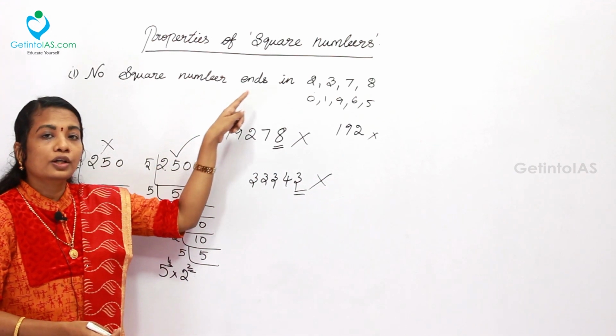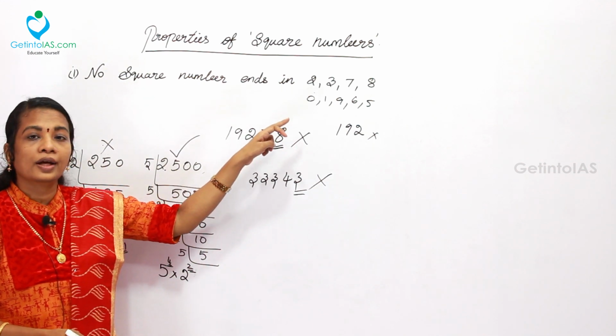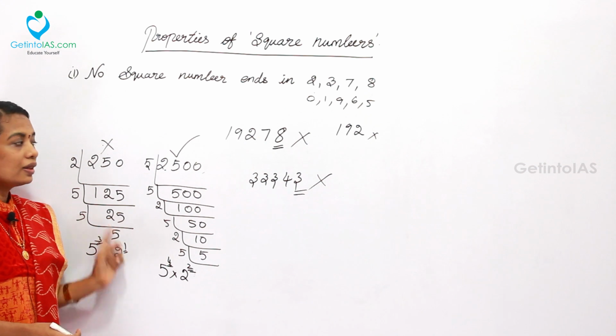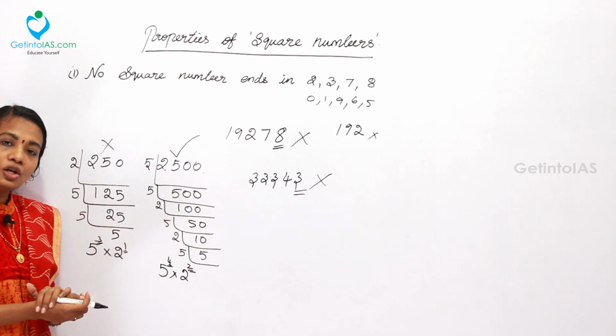So for numbers other than those ending in 2, 3, 7, 8, that is with unit digit 0, 1, 9, 6 and 5, the only way you can check is the factorization method.